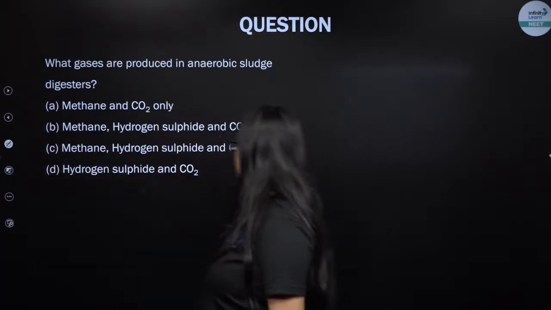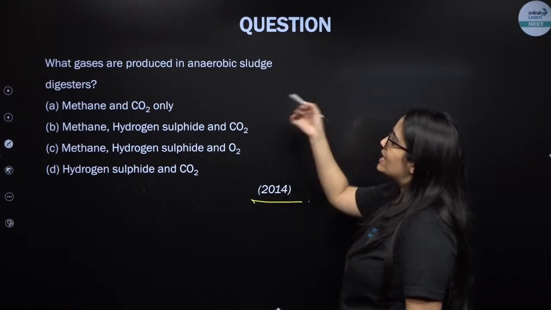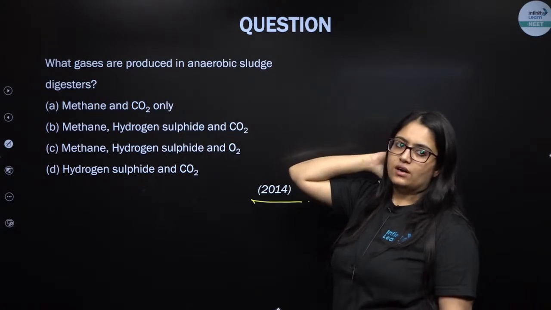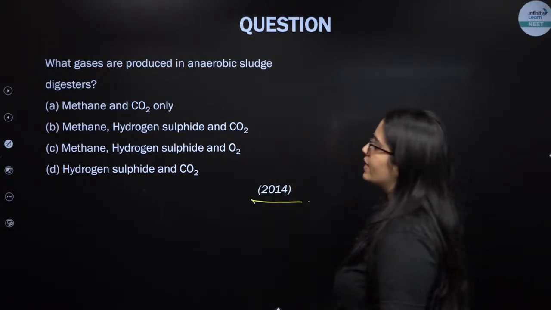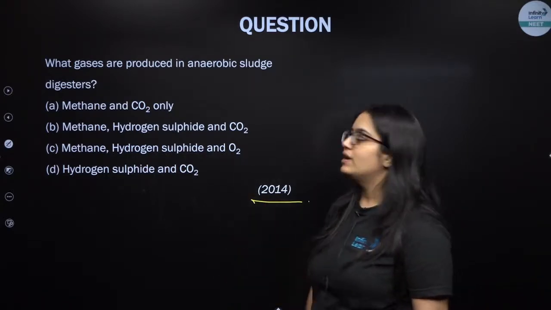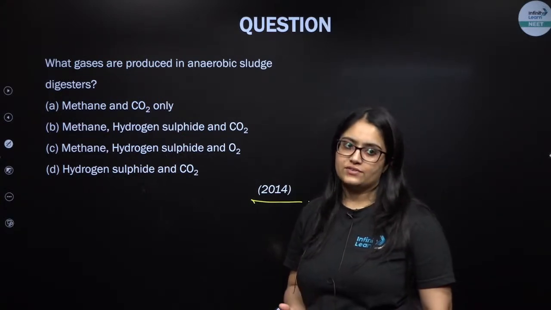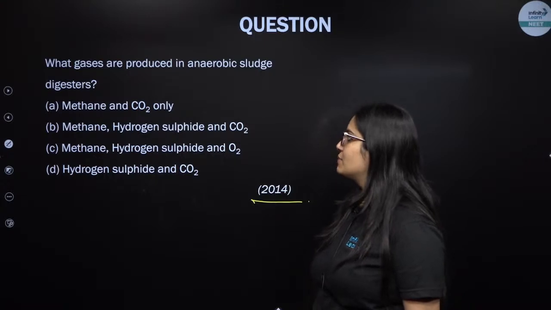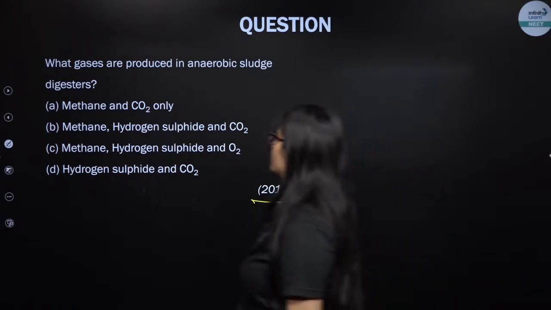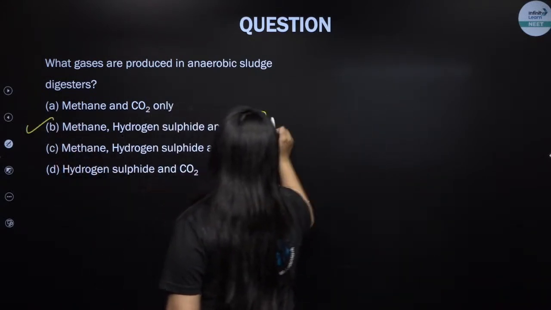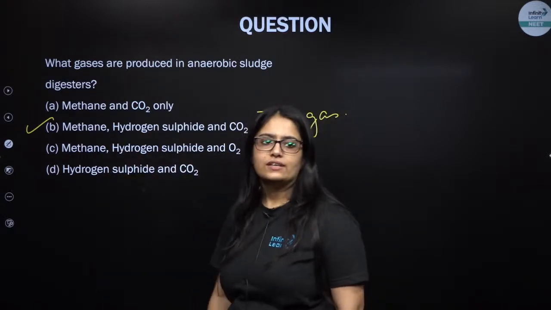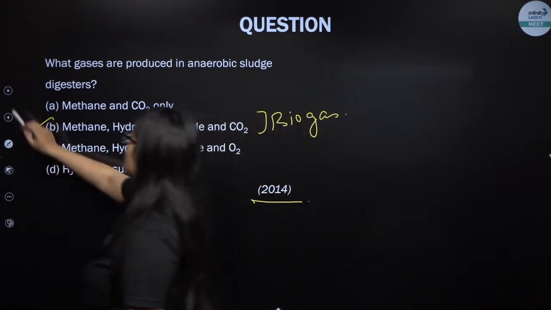Next question. This was asked in 2014. Which gases are produced in an anaerobic sludge digester? Remember, I explained that process, where activated sludge from the secondary treatment of the STP plant is added into the anaerobic sludge digester to produce biogas. So biogas is a mixture of methane, hydrogen sulfide and CO2. All this will be produced in the anaerobic sludge digester. But what is the main component of the biogas? Methane. Right guys? Excellent. Let's see the next question then.